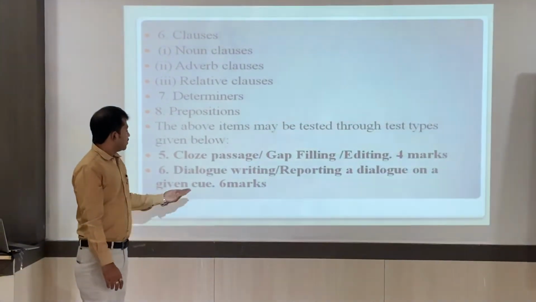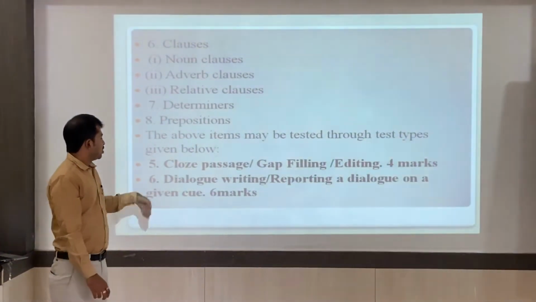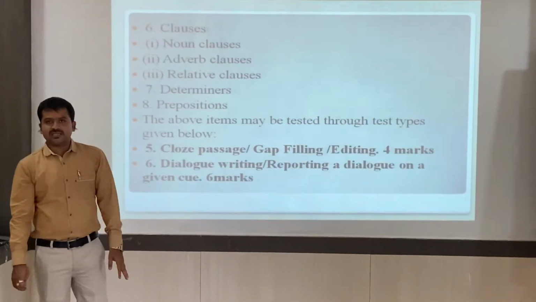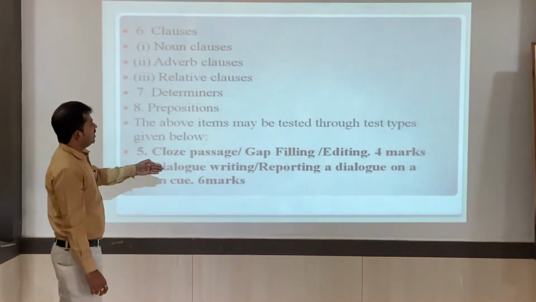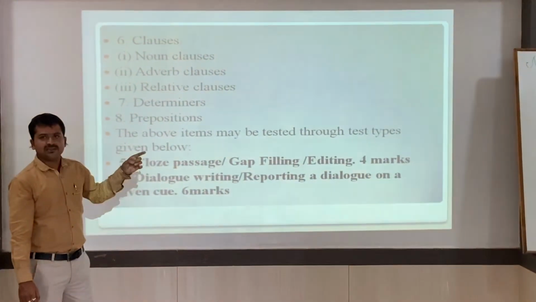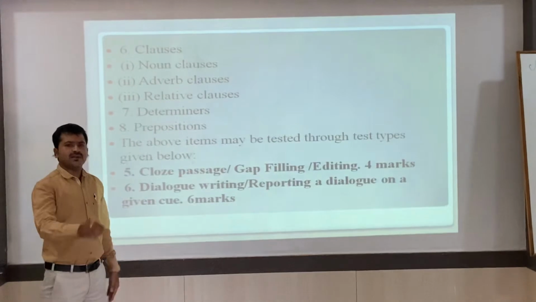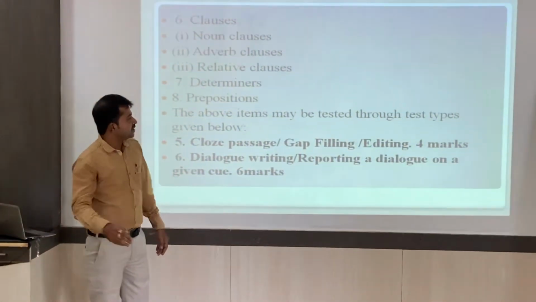Then coming to the next one, dialogue writing, reporting a dialogue on a given cue. That is, yes, 6 marks. That's why I told you activized and passivized and reported speech is very important, because based on that, they will ask you to report it. Dialogues will be given, different characters will be given, and you have to report it. I will tell you about that.